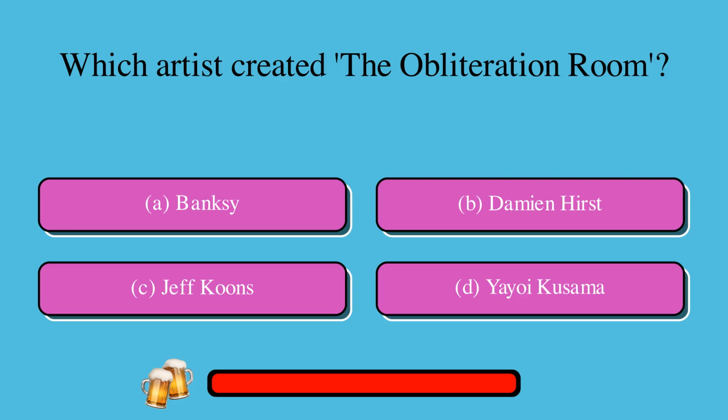Which artist created the Obliteration Room? A. Banksy, or B. Damien Hirst, or C. Jeff Koons, or D. Yayoi Kusama? The correct answer is D. Yayoi Kusama.